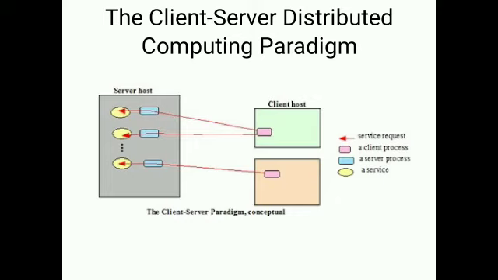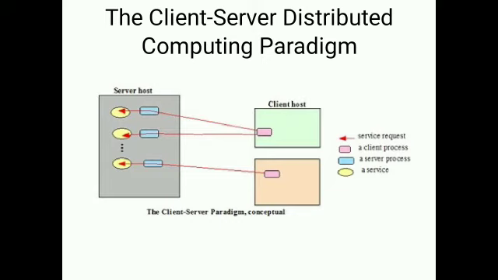In the given diagram, the concept of the client server model, the server process runs on network connected computers called server hosts to manage the network service provided by that host. A client host makes use of a client process to access a particular service.